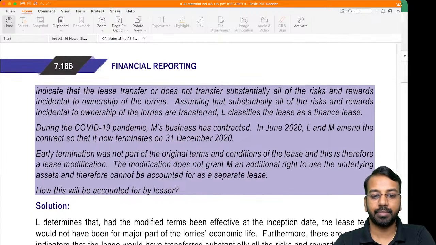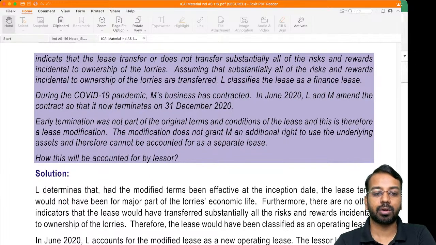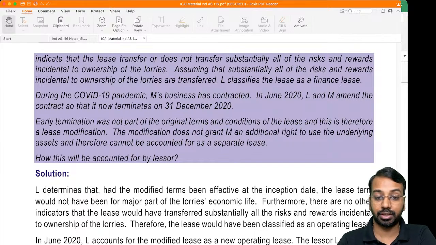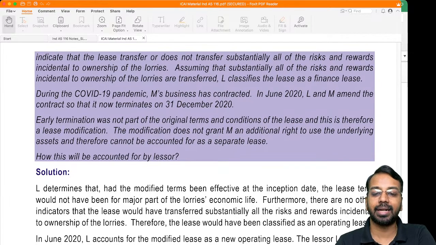During the COVID-19 pandemic, M's business was contracted and in June 2020, L and M amended the contract so that now it terminates on 31st December of 2020. COVID-related amendments and all, those are no longer so relevant, so I will not be covering them in depth. But here there is a normal termination on 31st of December. Early termination was not a part of the original terms, so it is therefore a lease modification. The modification does not grant an additional right to use the underlying asset, therefore it cannot be accounted for as a separate lease. How should this be accounted?